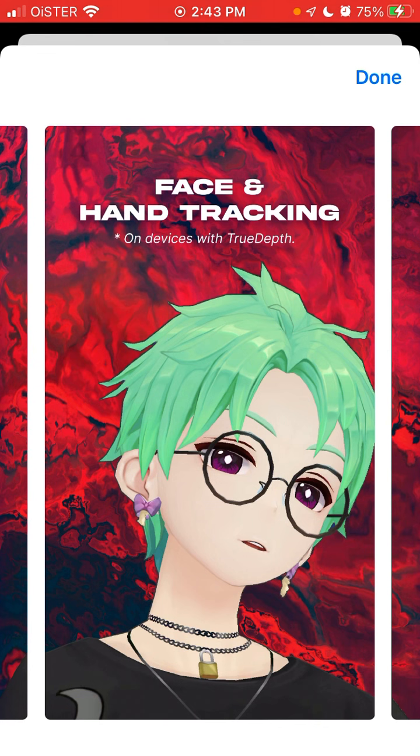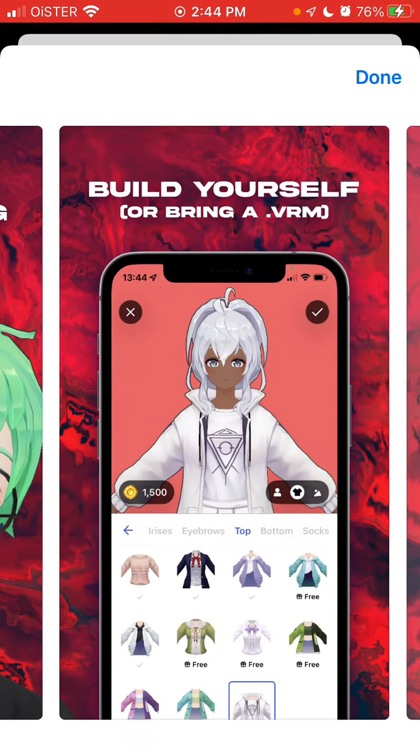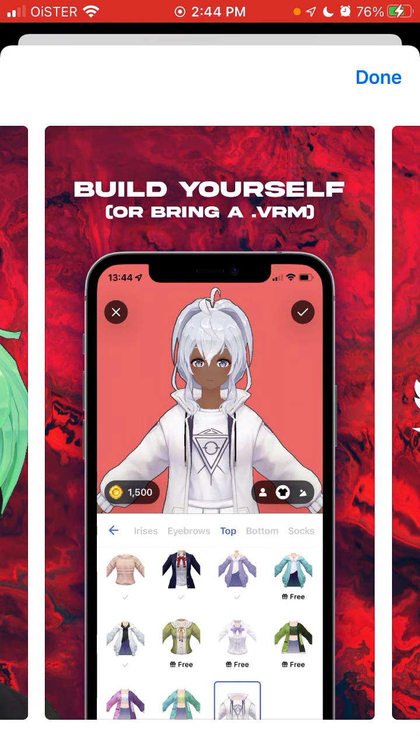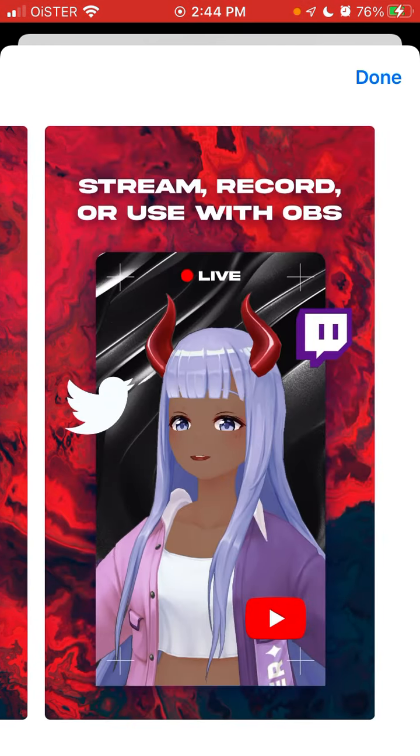So it's kind of like a metaverse app which tries to compete with Twitch, YouTube streaming, Twitter streaming, Facebook streams, and all of that. But you're not showing your real face. You just create your 3D avatar. There is face and hand tracking. You can build yourself and customize with clothing and all of that.